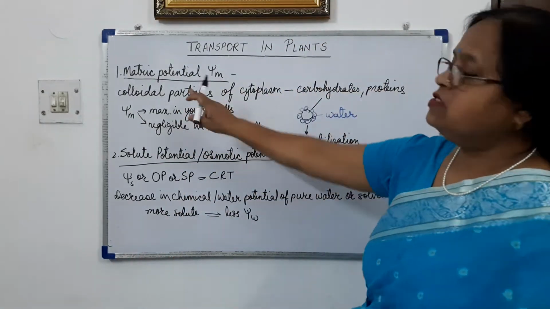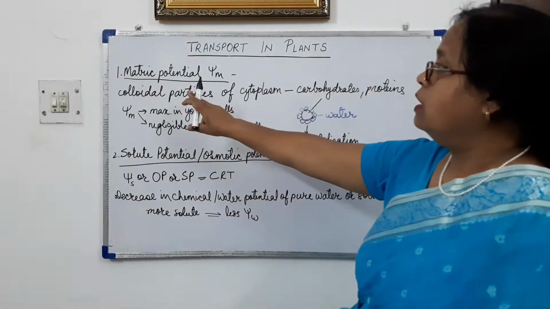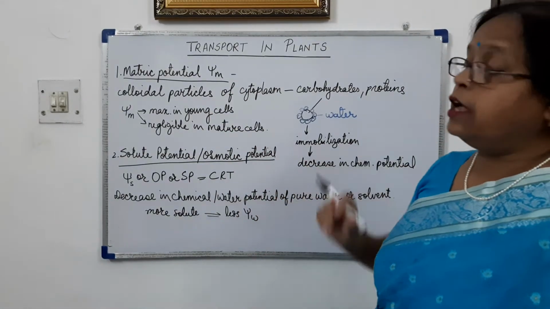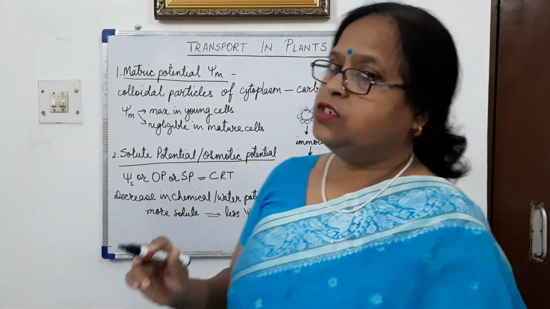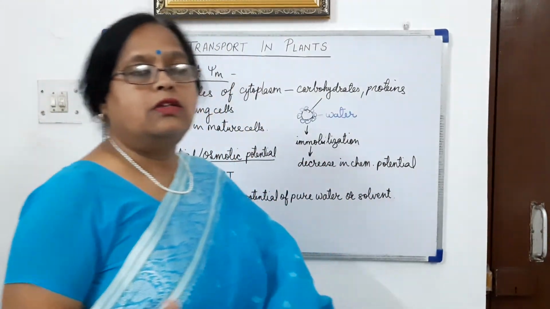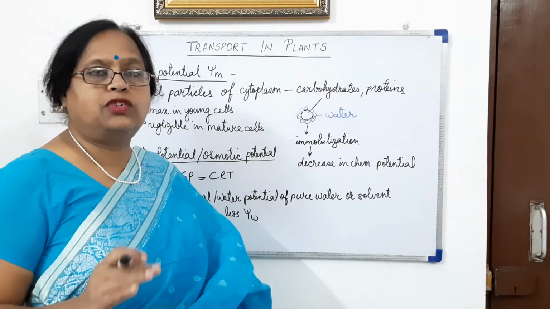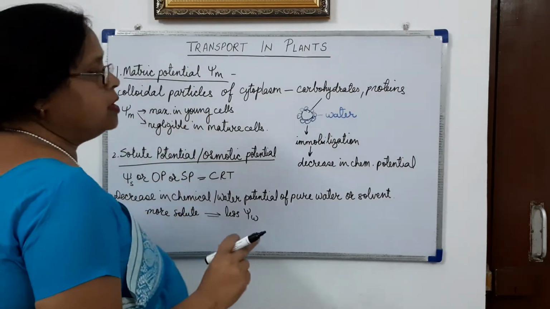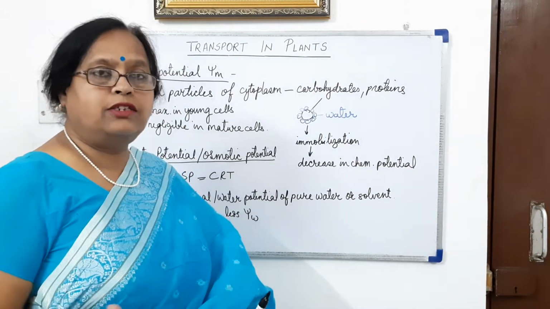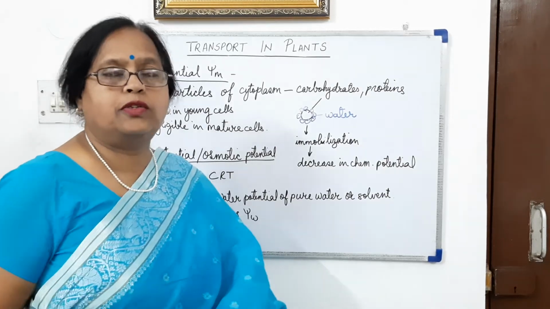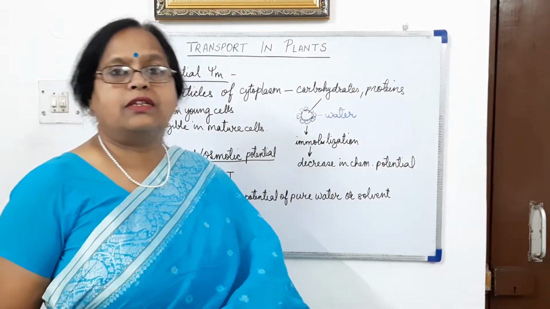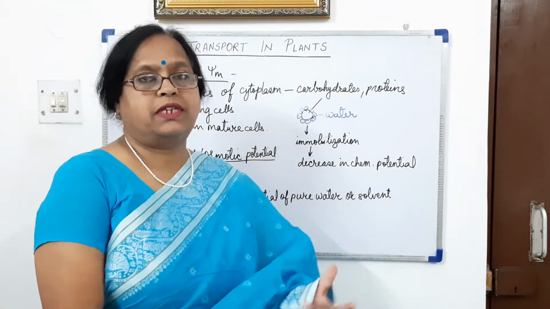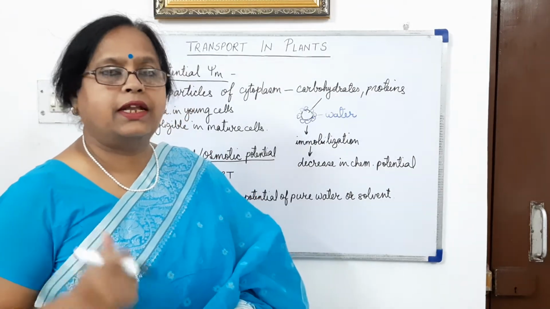The first component of water potential is matric potential. It is denoted by psi m. In the cytoplasm, a large number of molecules are there, like carbohydrates, proteins, fats, etc. These are all colloidal substances and they are hydrophilic in nature.